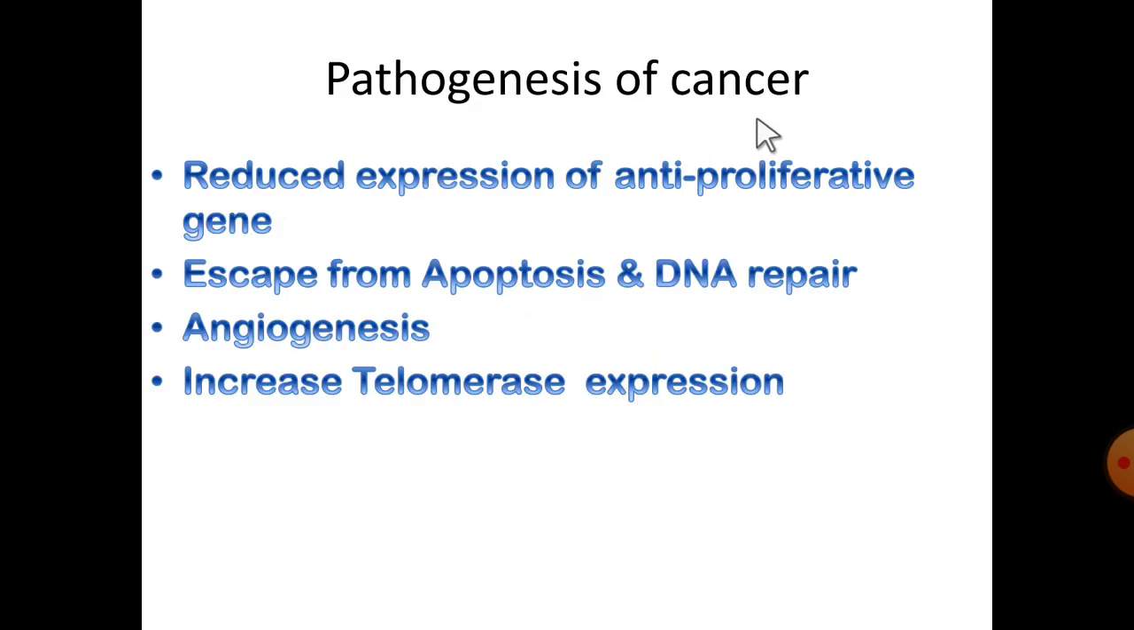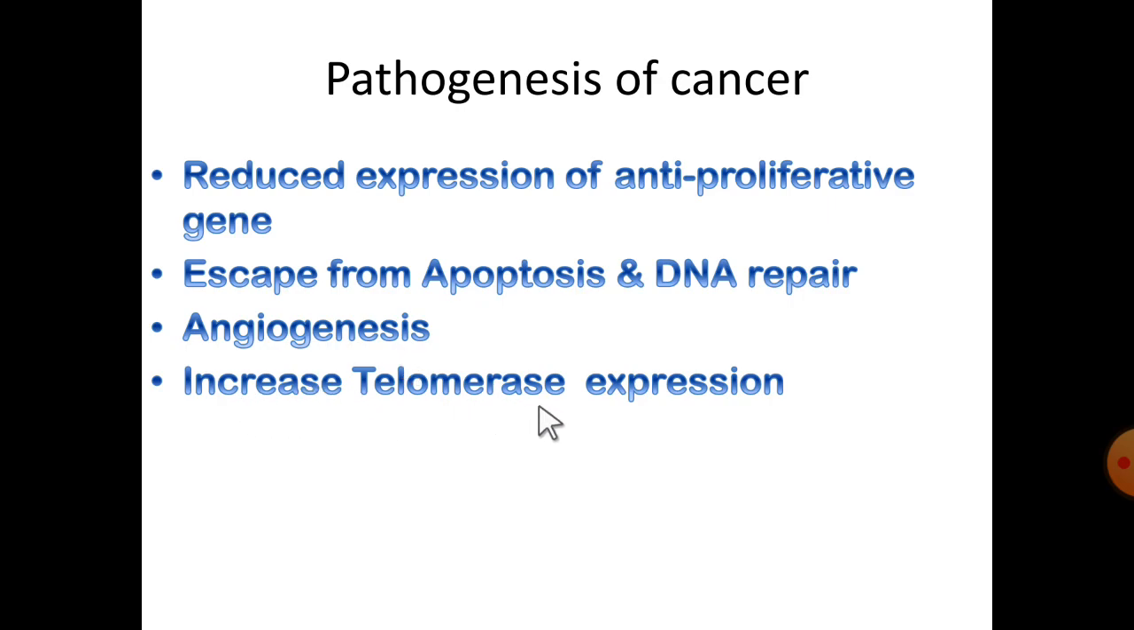Coming to the pathogenesis of cancer, there are four major pathways responsible. First is reduced expression of anti-proliferation genes, escape from apoptosis, and DNA repair. And the next one is angiogenesis. Already I have explained angiogenesis.